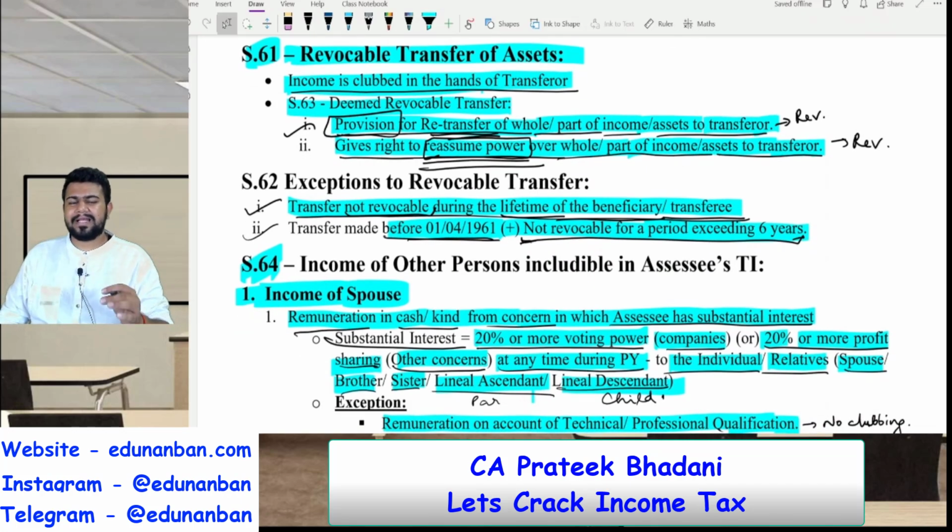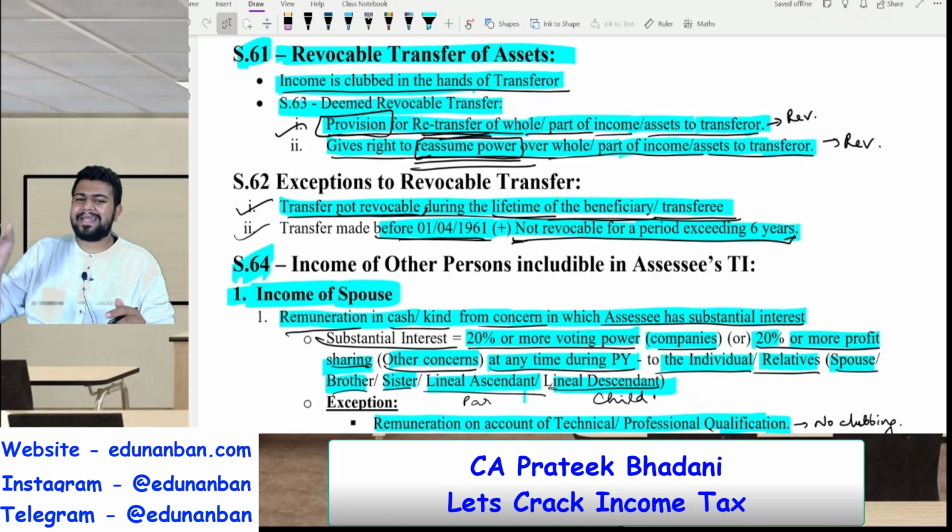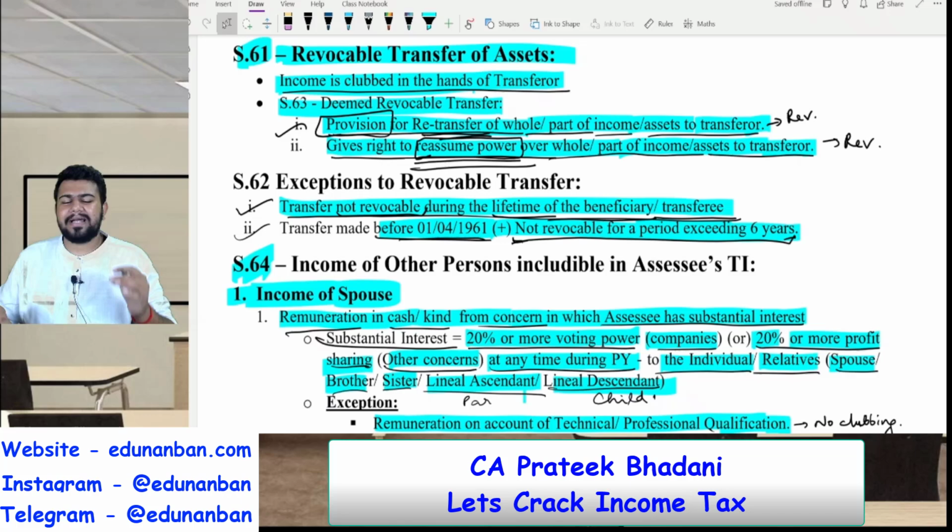So what is revocable transfer, sir? A temporary transfer, or you transfer and the income comes back to the transferor. Such transfers are called revocable transfer. Whenever there is a revocable transfer, in such case the income from the asset is clubbed in the hands of the transferor. So who will receive the income? The transferee will receive it. But who will pay the tax on the income? The transferor will pay. Okay?